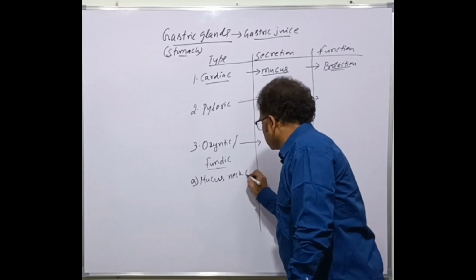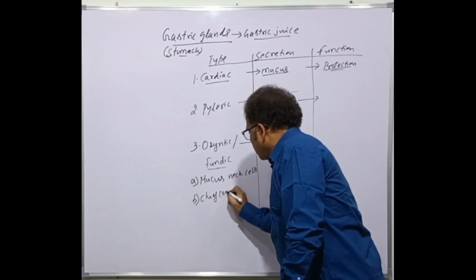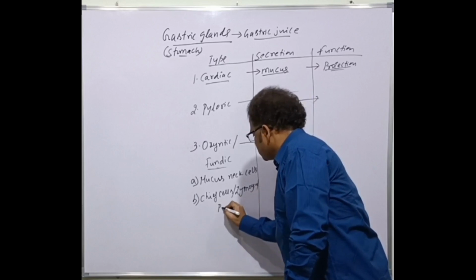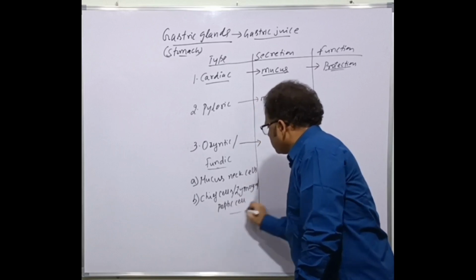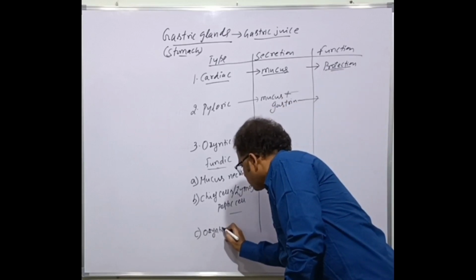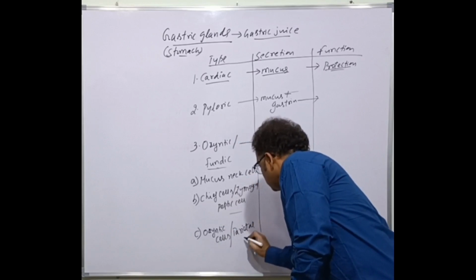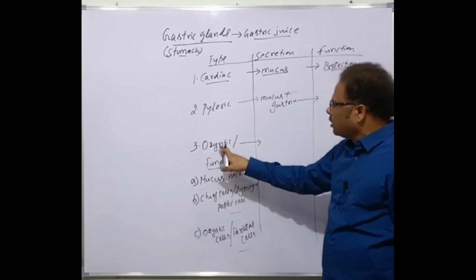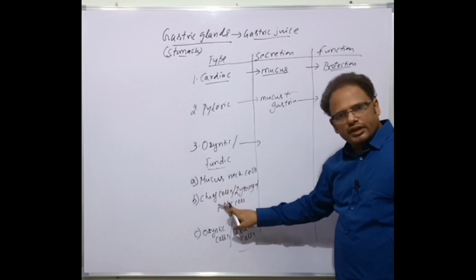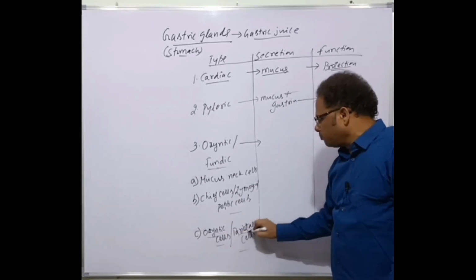Mucous neck cells, chief cells or zymogen cells or peptic cells, and the third type is oxyntic cells or parietal cells. So three different types of cells are present in the oxyntic glands or Fundic glands: mucous neck cells, chief cells or peptic cells or zymogen cells, and the third type is the oxyntic cells or parietal cells.